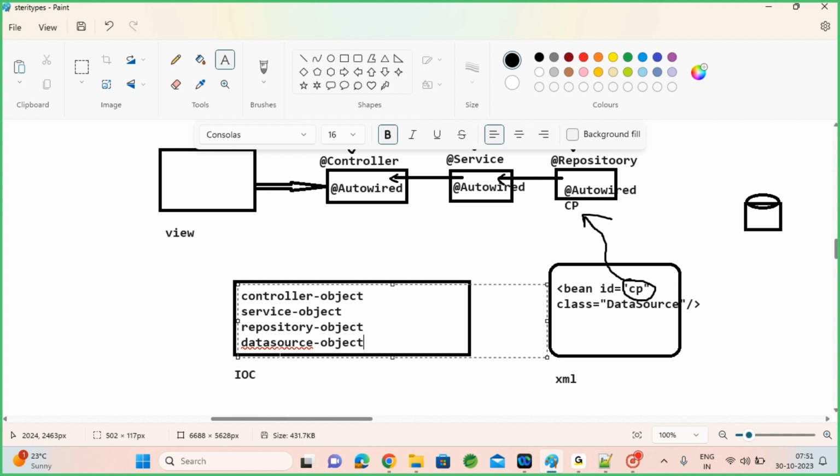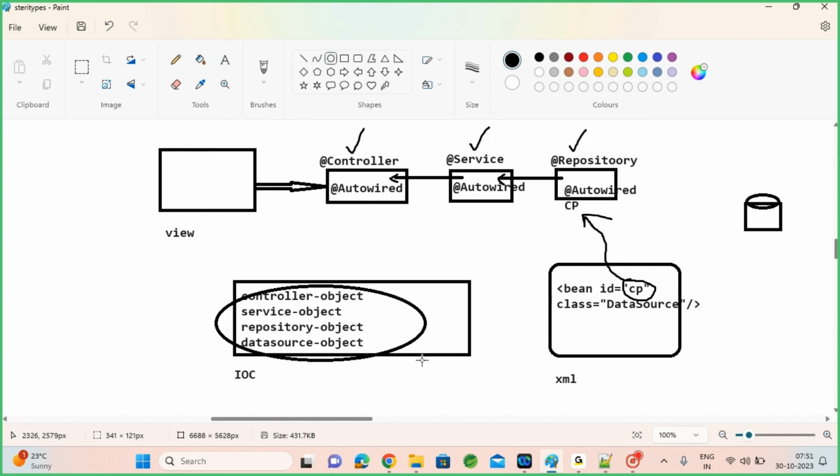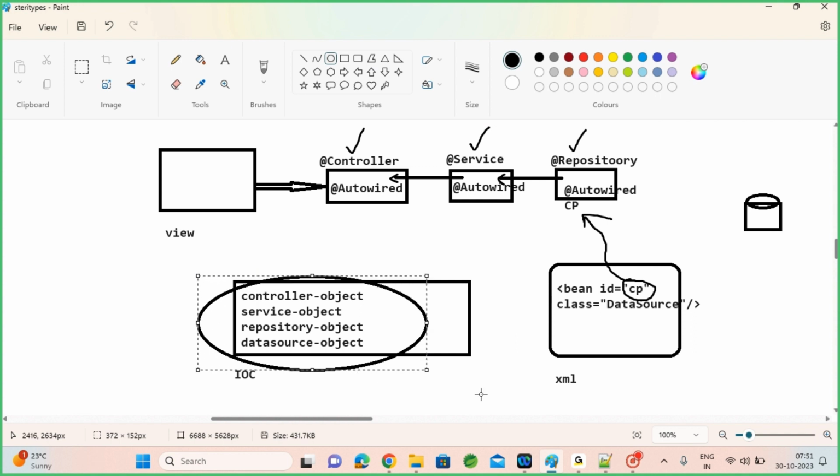Once all these objects are ready in the IOC context, they are all ready for auto wiring. All will be created into IOC only. So as soon as they are created here, they are ready for auto wiring. Though it is coming from an XML file or via stereotype, it will be available here. So your data source object will be created in IOC, repository will be created, service will be created, controller also will be created. So wherever you want to auto wire them, you can auto wire.